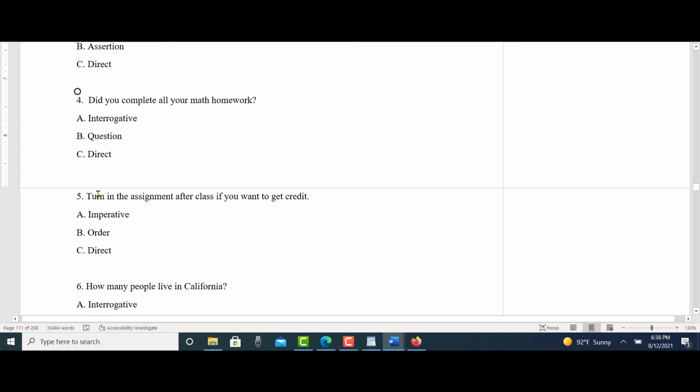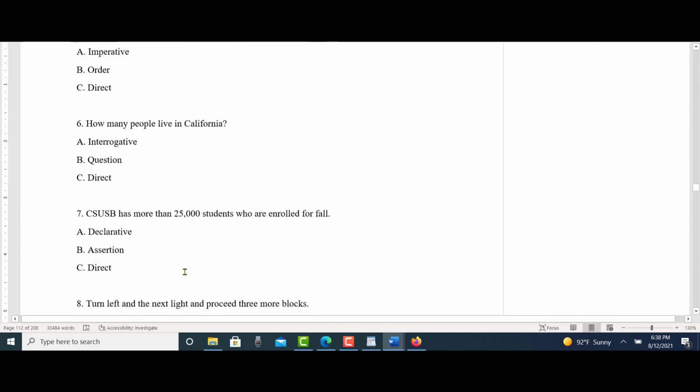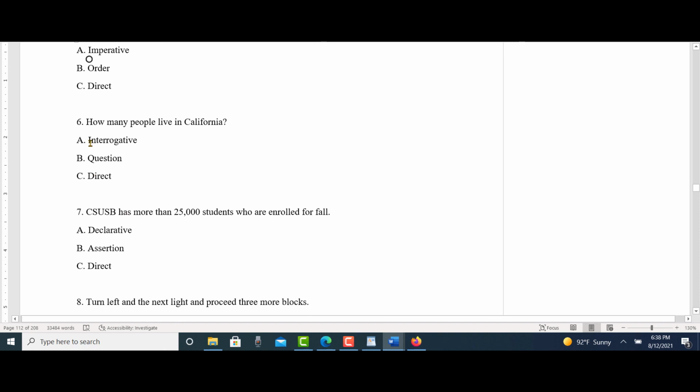Turn in the assignment after class if you want to get credit. This is an order, so it's an imperative, order, direct. How many people live in California? Interrogative question direct. CSUSB has more than 25,000 students who are enrolled for fall. This is a declarative assertion direct.